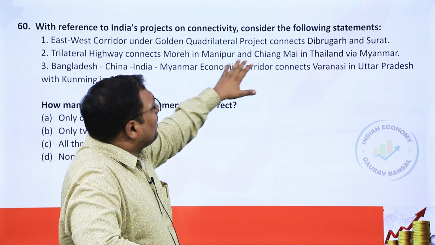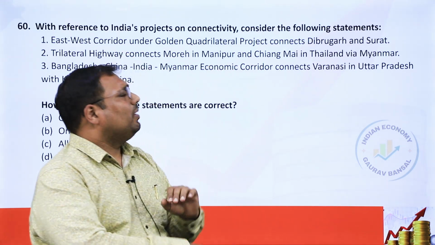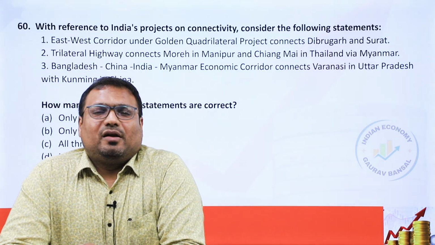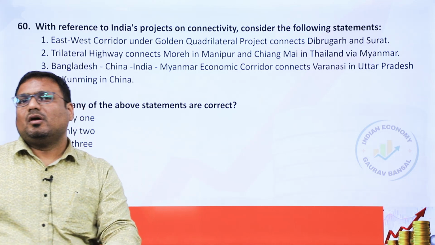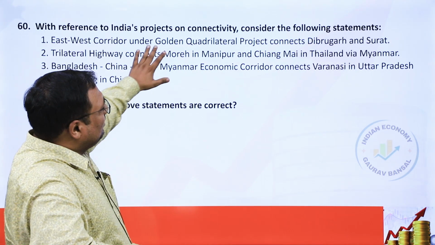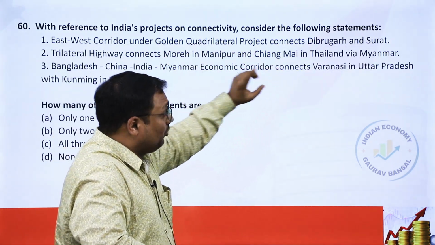So the Indian part is correct, the Moreh in Manipur, but Chiang Mai is not the place which is connected by this trilateral highway. Okay. So the name of the place is, just give me 1 second. Anyways, Moreh or something. Okay, so I'm not able to recall that exactly.